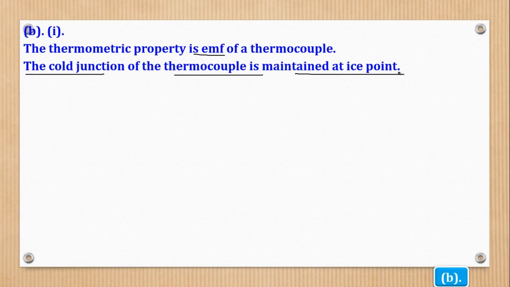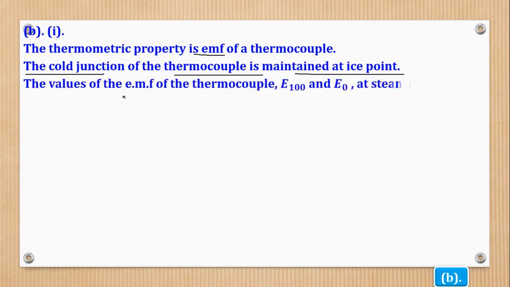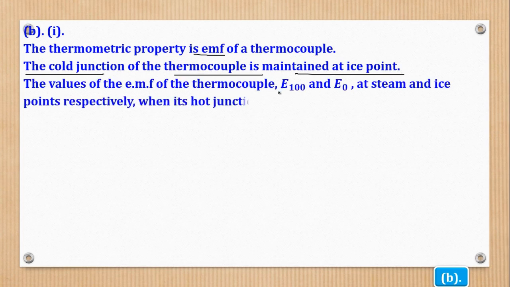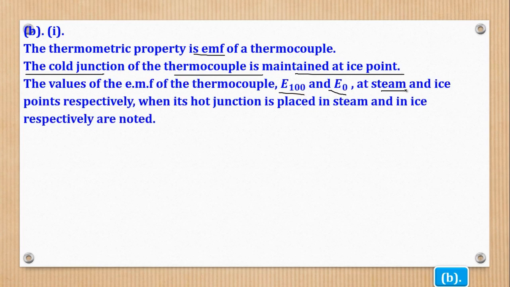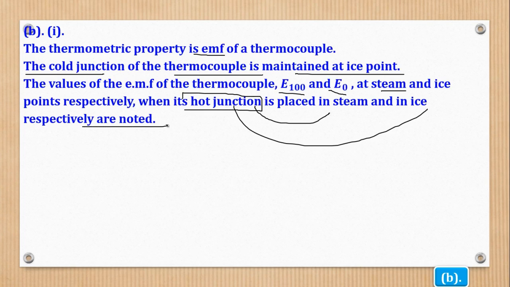So the thermocouple has 2 junctions, a cold junction and a hot junction. The values of the EMF of the thermocouple, E100 and E0 at steam and ice point respectively, when the hot junction is placed in steam and in ice respectively, are noted.